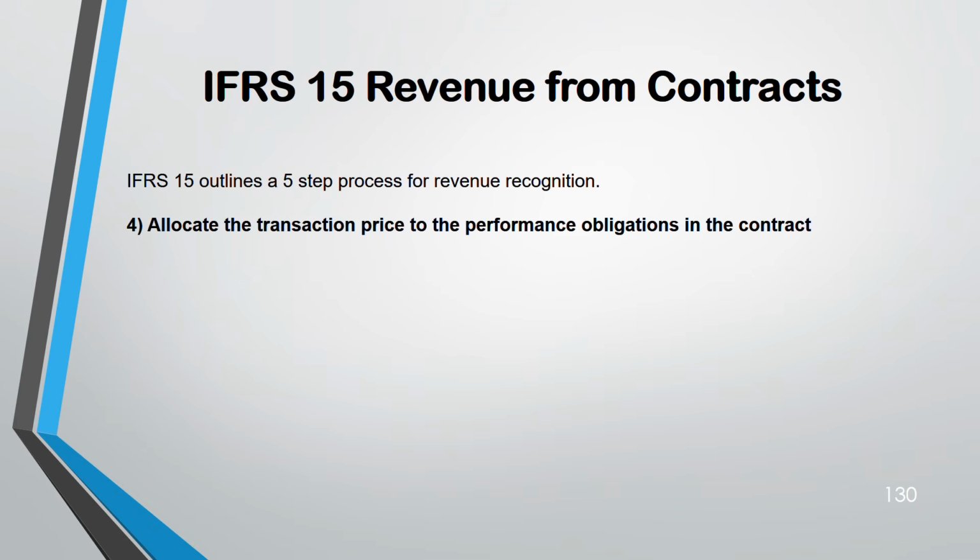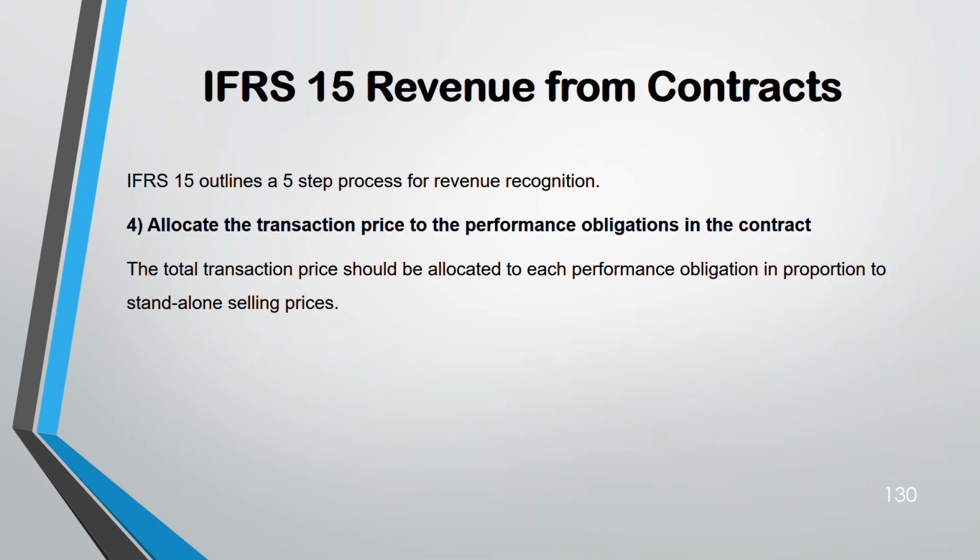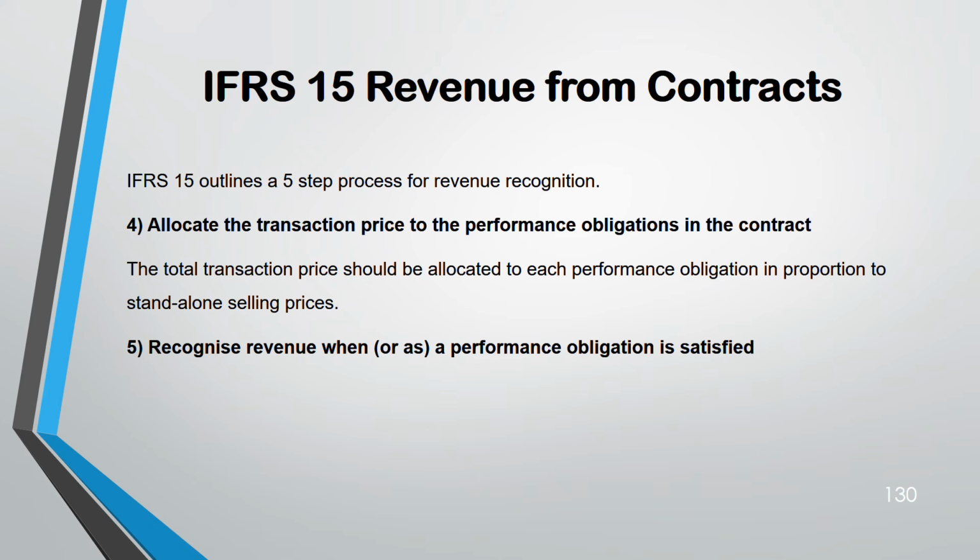Fourth, transaction price you will allocate to the performance obligations. Let's say there are 2-3 performance obligations. For example, you are giving a computer and also a 12-month service. When the transaction price was discussed, they only gave one transaction price. They didn't say for this much it will be the price, for that much this will be the price. You have to allocate the total transaction price between the two. Step 5, and this allocation will be based on the selling price of each of the performance obligations.